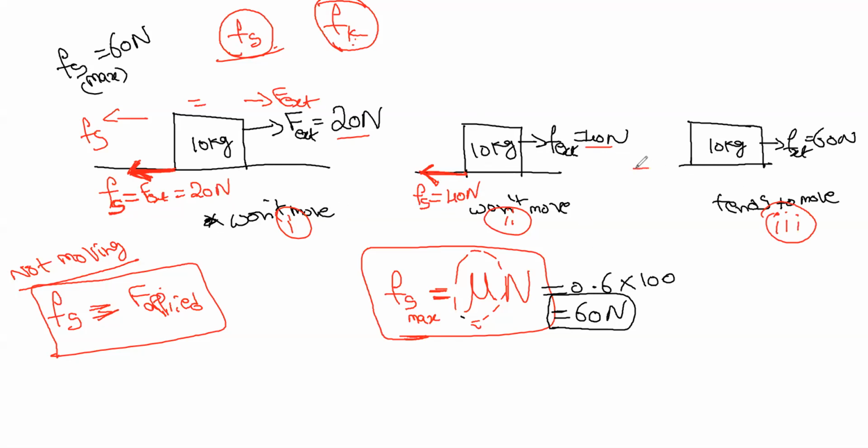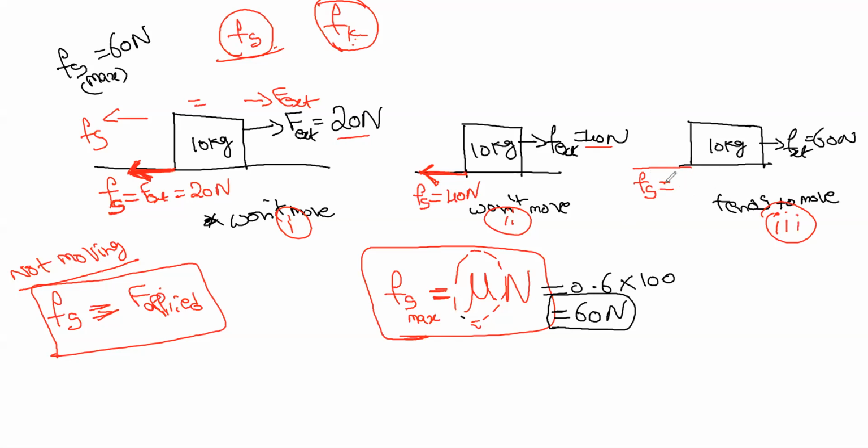Now here it tends to move. This is the maximum static friction because it is tending to move. Tending to move means it is getting ready to move, but not moving yet. So here we have Fs.